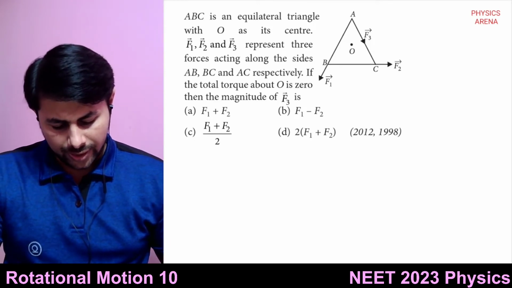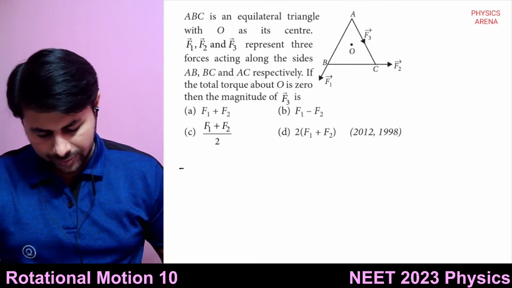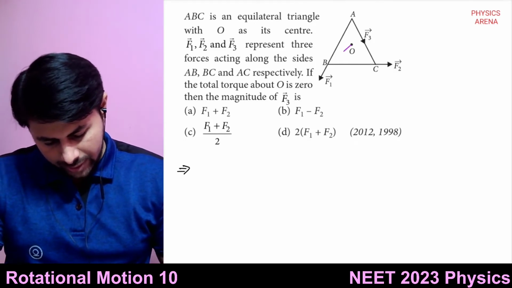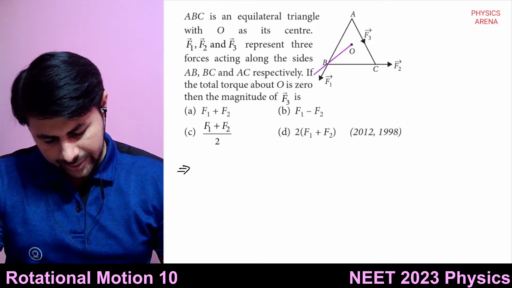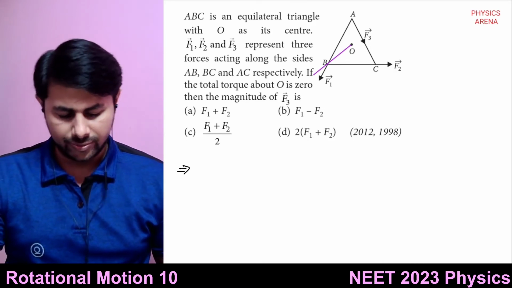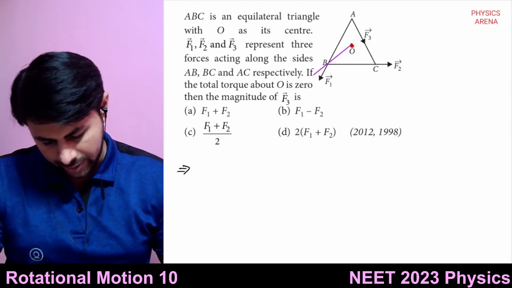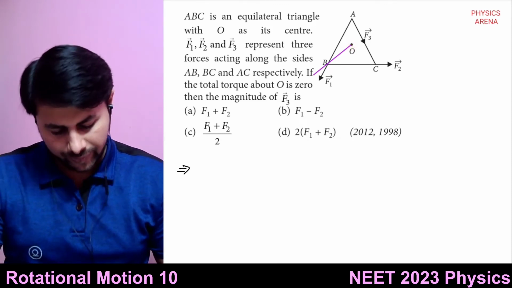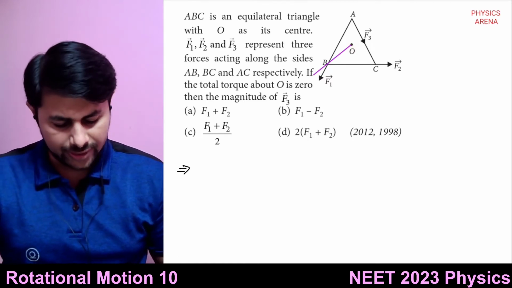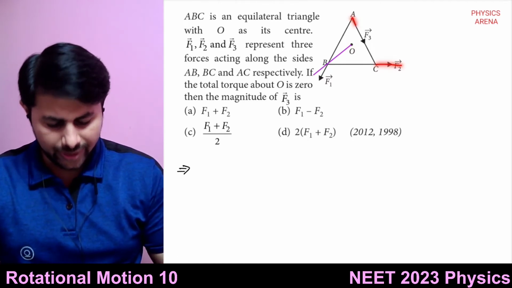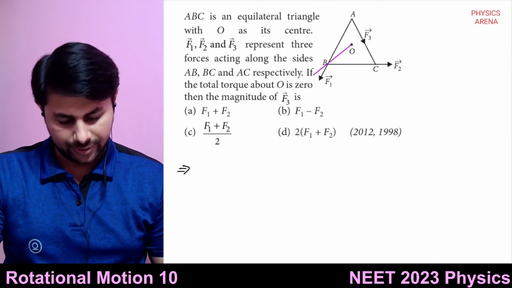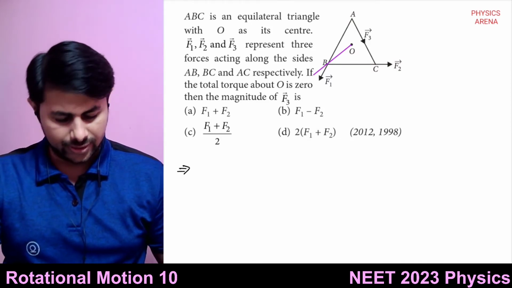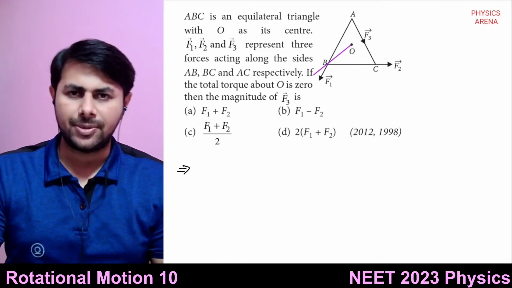So see, let's find out total torque. This F1 is at some distance from what? The center, actually centroid. Okay, so it is at some distance. F2 and F3 are also at the same distance. But now see, the action of force is different.